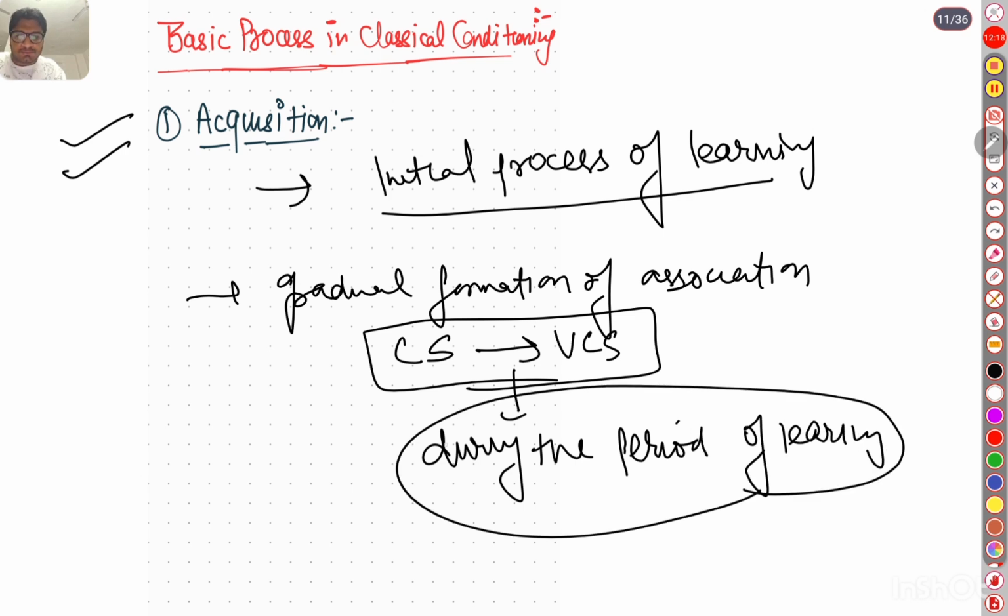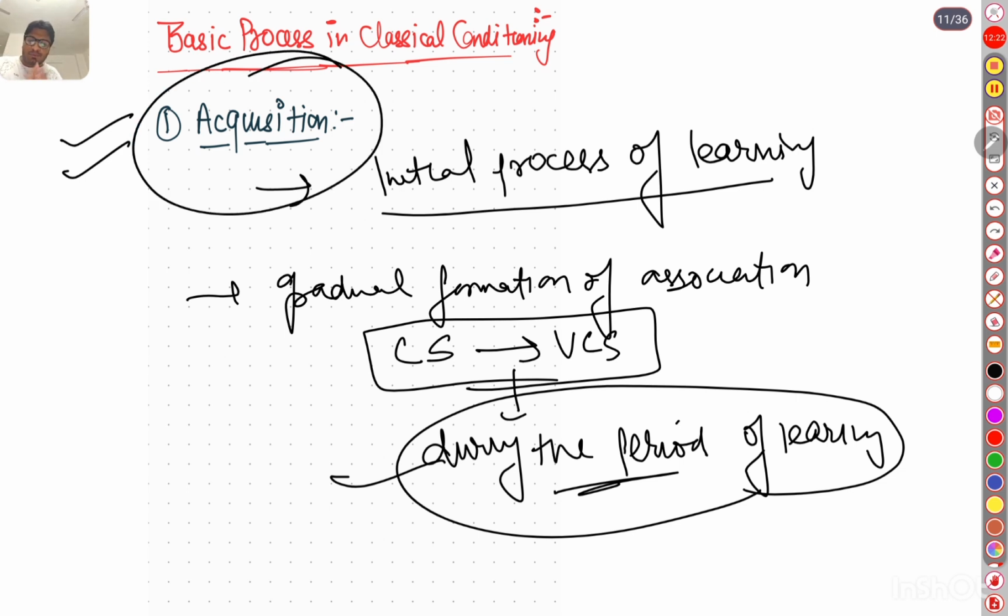During the initial period of learning, this is acquisition. When there is formation of association between the conditional stimulus and the unconditional stimulus, this is acquisition. After that, the second thing that comes is extinction.